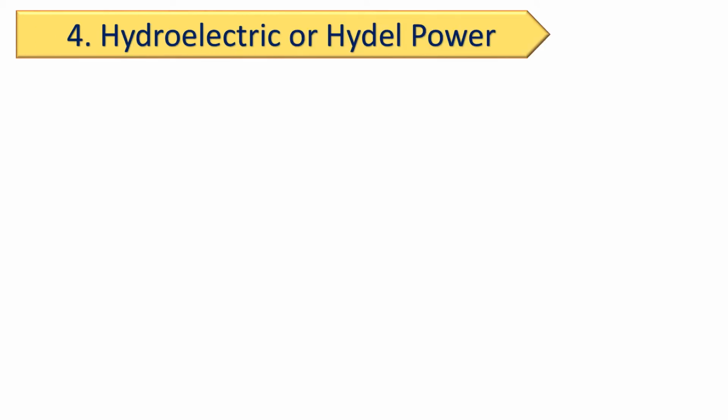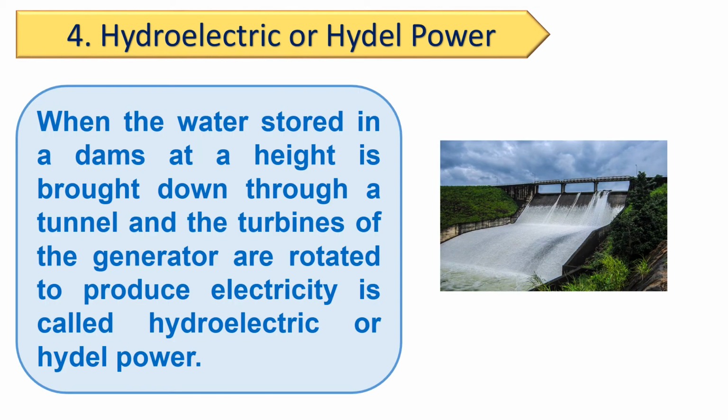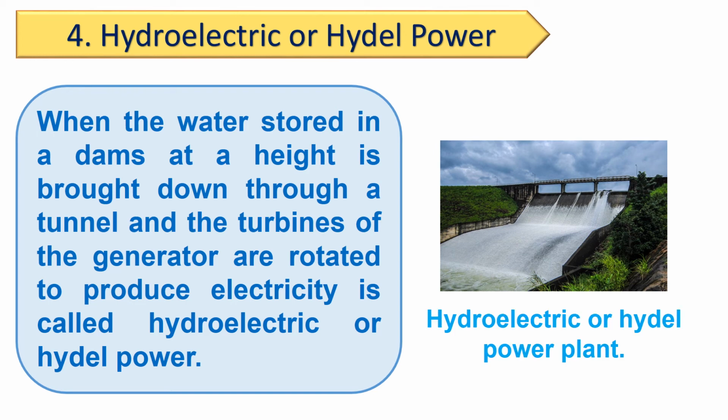Let's see the fourth renewable source of energy, which is hydroelectric or Hydel power. Now we will see what is hydroelectric or Hydel power. When the water stored in a dam at a height is brought down through a tunnel, and the turbines of the generator are rotated to produce electricity, it is called hydroelectric or Hydel power. The place where electricity is generated in this way is called a hydroelectric or Hydel power plant. Some of these power plants are: the Koyna project in Maharashtra is a well-known Hydel project, and the Bhakra Dam on Satluj River in Punjab, etc.